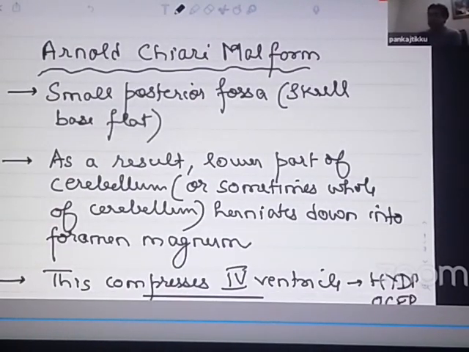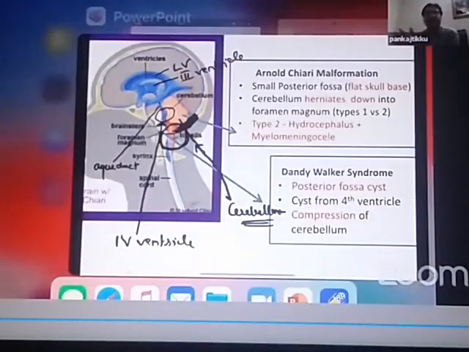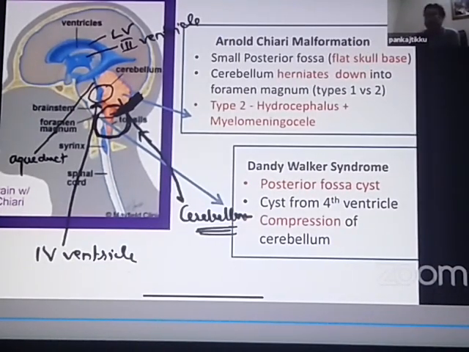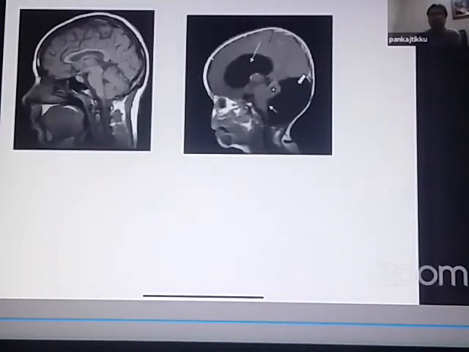Now let me come to another disorder which is slightly different from this disorder, but because this also involves the cerebellum, I will talk about this disorder here only. What is the name of this disorder? The name of this disorder is Dandy-Walker syndrome.